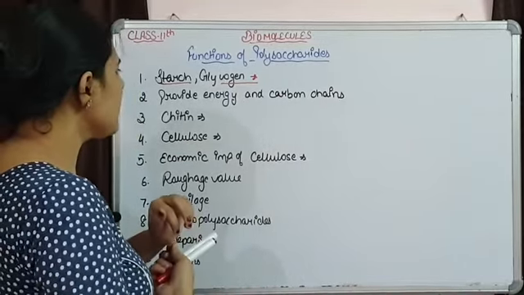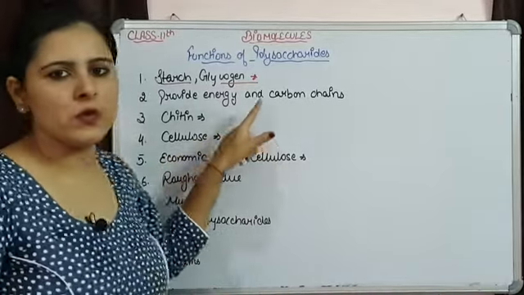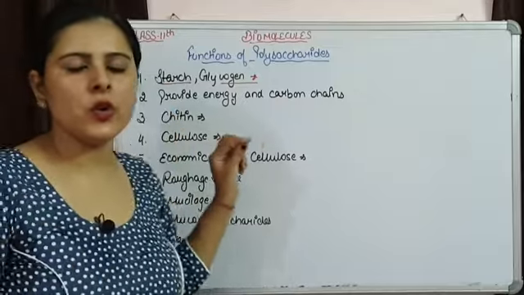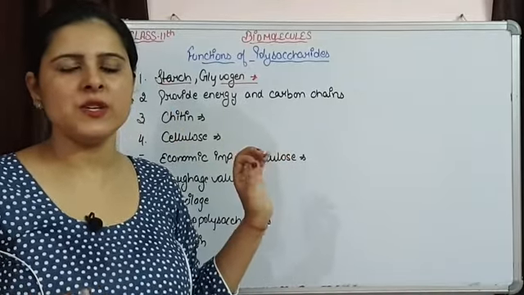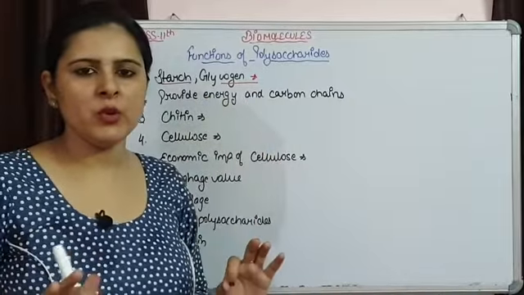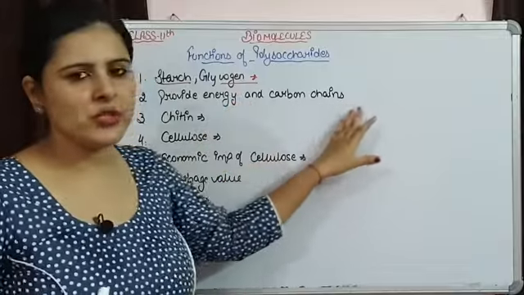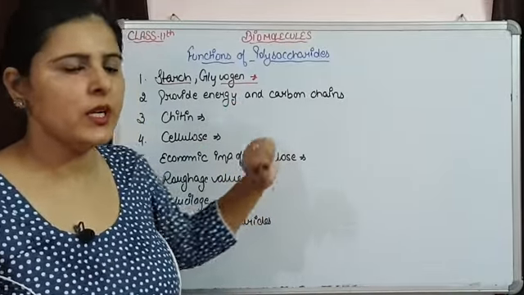Second, they are providing energy and carbon chains. When these storage compounds undergo oxidation, when they are broken down in the presence of oxygen, energy will be provided. Each and every organism requires energy, so that energy will be used and different carbon chains are going to be produced.